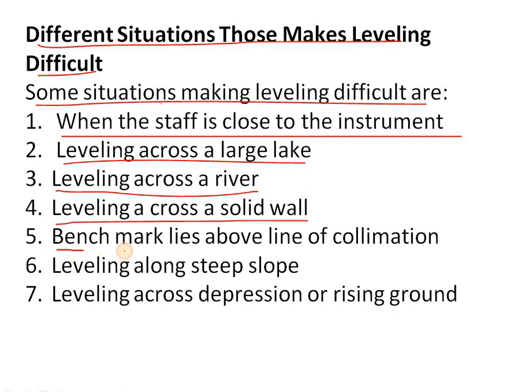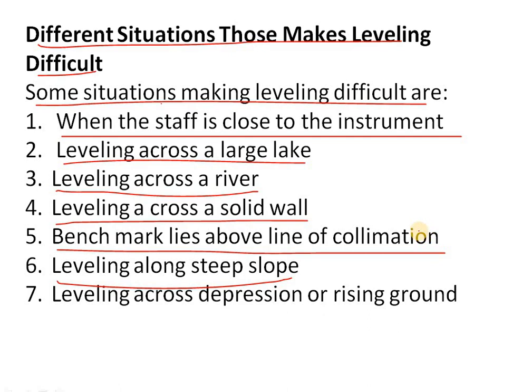And the fifth one is benchmark lies above line of collimation. This is a rare case. The benchmark is above the line of collimation, that means the instrument's axis center is lower than the benchmark, so in that case it is very difficult to do the leveling. And the sixth is leveling along a steep slope.